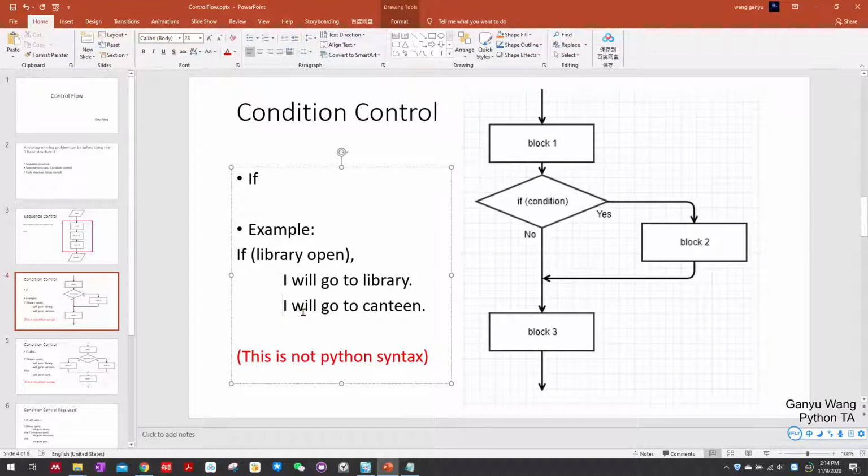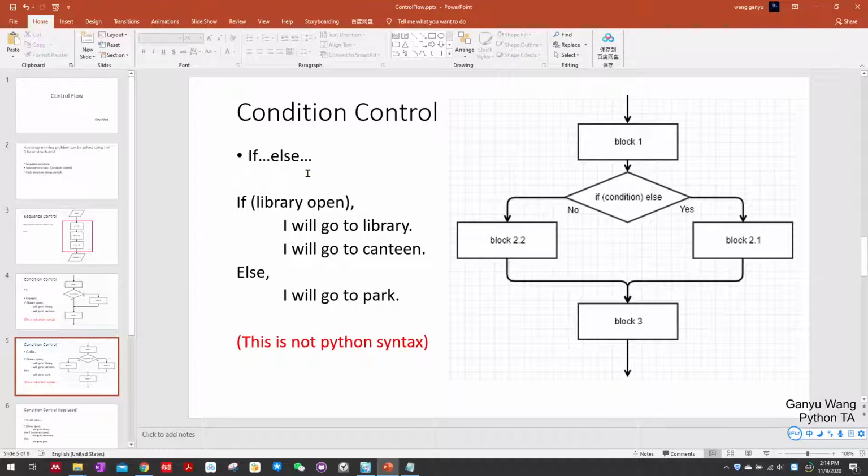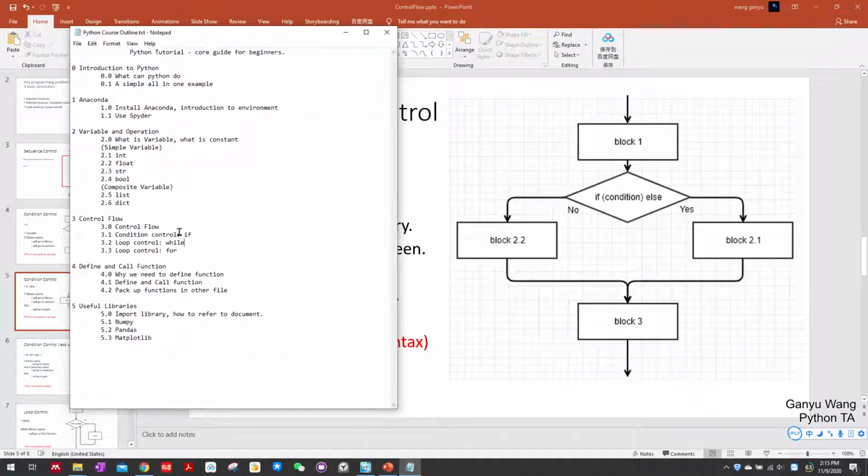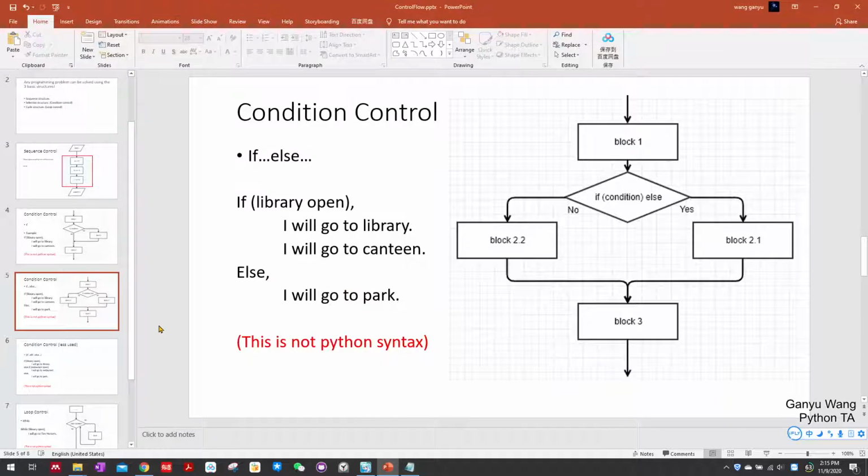Most of my finance students are really new to Python and really new to programming, so they do not have a concept of block in their mind. They always make such mistakes, so just pay attention to this part. Other conditional control I will talk about in lesson 3.1.